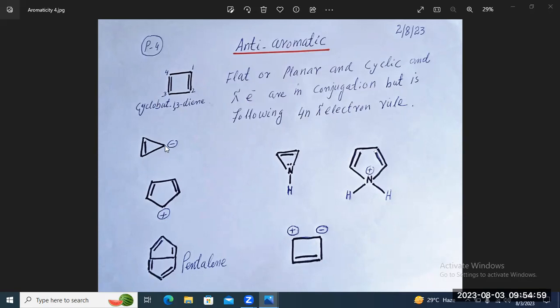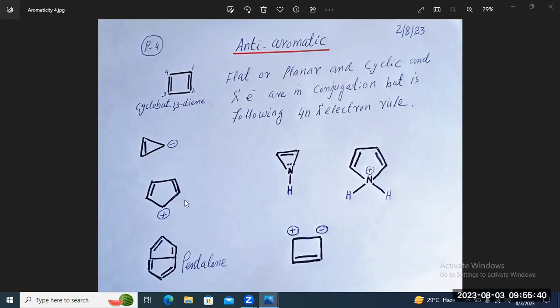At this carbon, we have the pair of electrons, which is in conjugation with this pi electron. Although the molecule is cyclic and planar, having the conjugation, according to the rule it obeys the 4n pi electron rule. That is, it contains 4 electrons or 2 pi electron pair system.